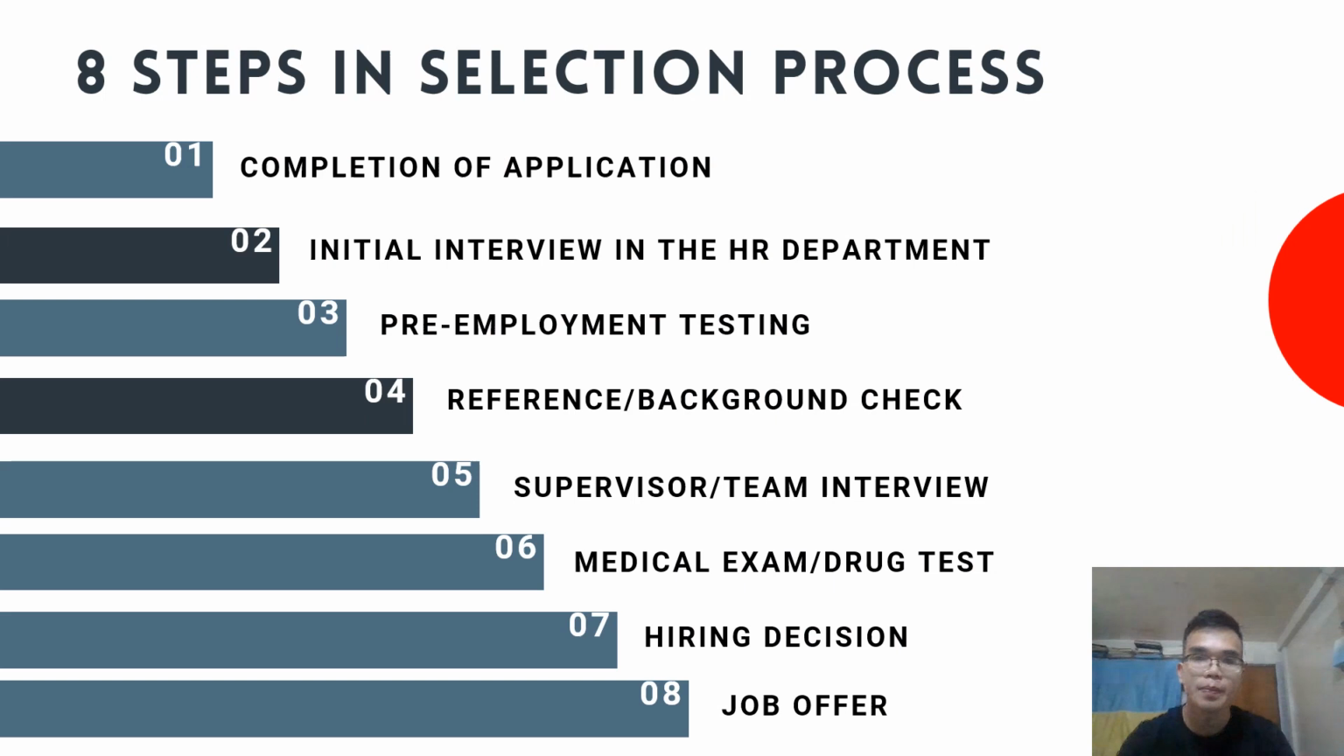Okay, so there are 8 steps in the selection process. First is completion of application. It's one of the major requirements. The second one is the initial interview in the HR department, or human resource department. Three is pre-employment testing. Four, reference background check. Then supervisor team interview, medical exam or drug test. And the seventh one is hiring decision. And the last one is job offer.